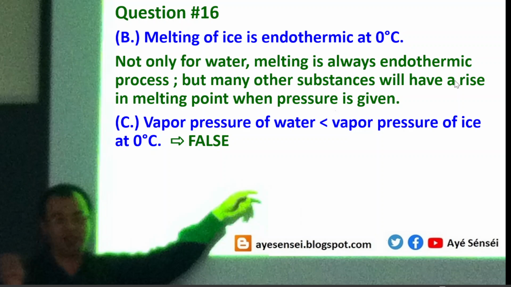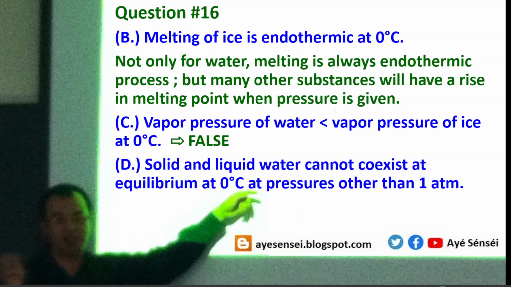Vapor pressure of water is less than vapor pressure of ice. This is a false statement because the vapor pressure of ice should be less than the vapor pressure of water in the liquid state. So C is incorrect. And then if we look at option D, solid and liquid water cannot coexist at equilibrium at 0 degrees at pressure other than 1 atm.